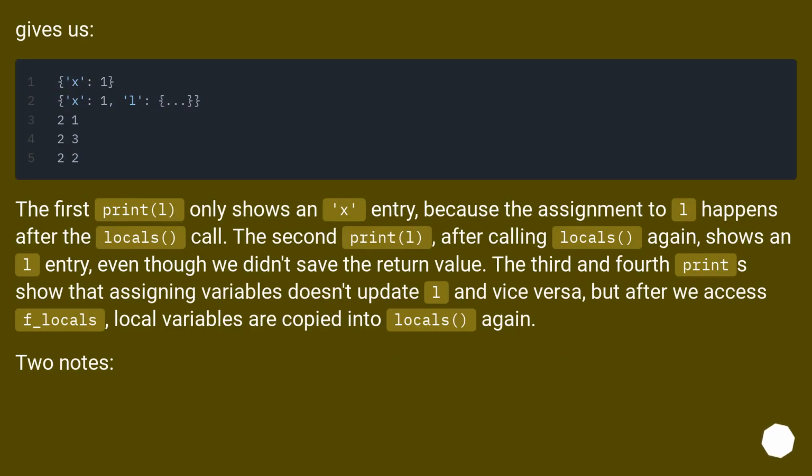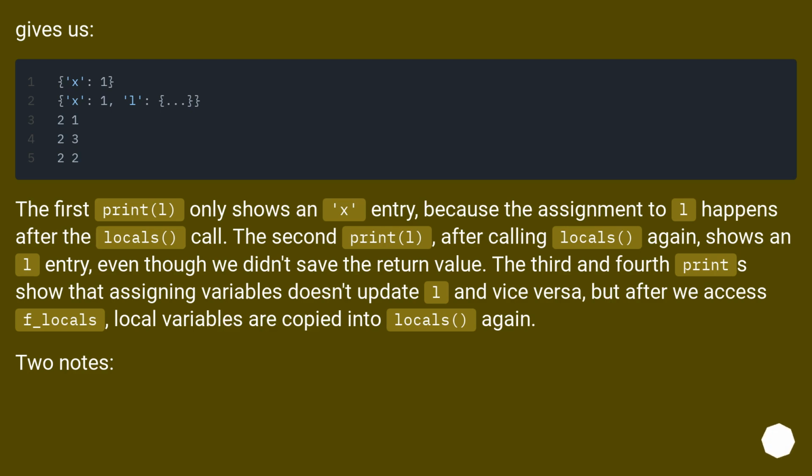Gives us... The first print L only shows an X entry, because the assignment to L happens after the locals call. The second print L, after calling locals again, shows an L entry, even though we didn't save the return value. The third and fourth prints show that assigning variables doesn't update L and vice versa, but after we access f_locals, local variables are copied into locals again.